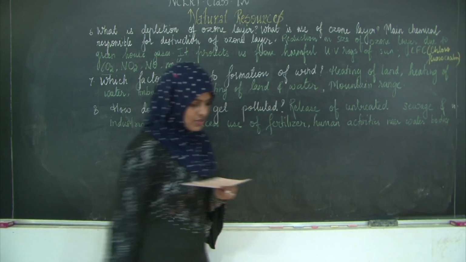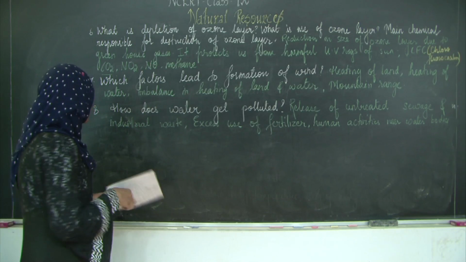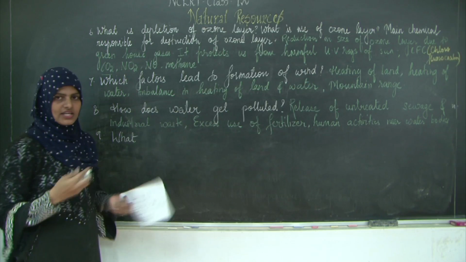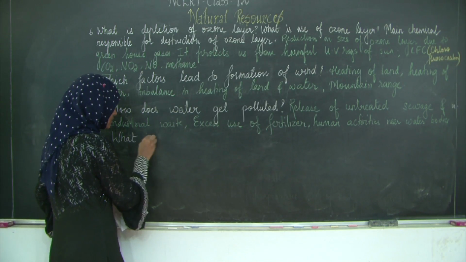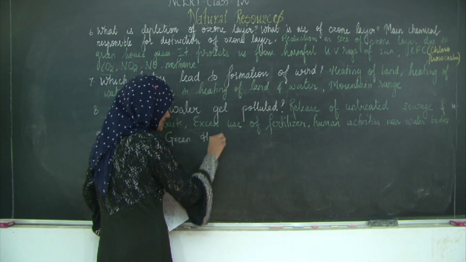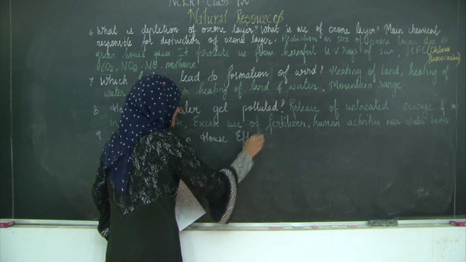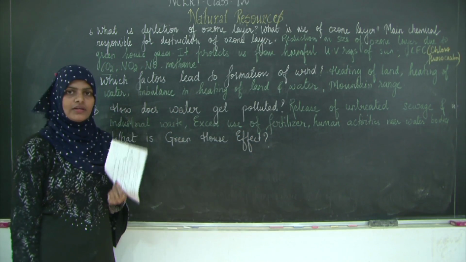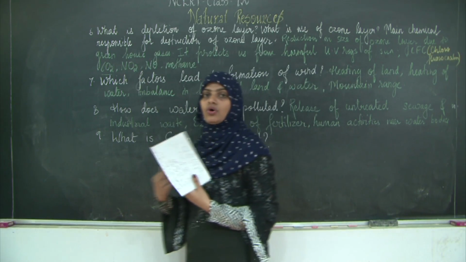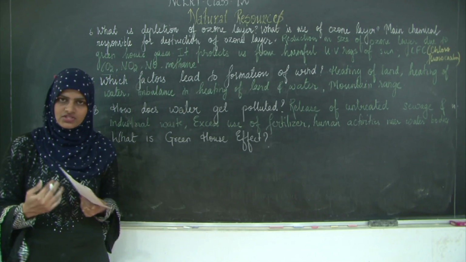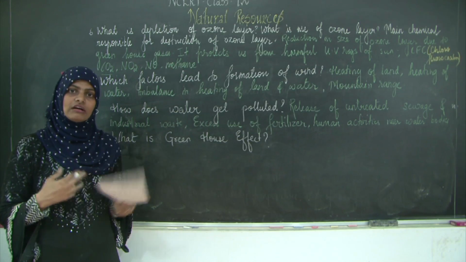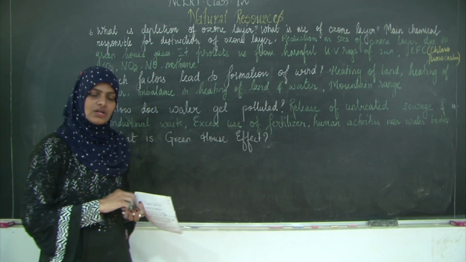The next question, what is greenhouse effect? Okay, now how does greenhouse effect take place? It takes place due to an excess amount of greenhouse gases. So we are going to write down what is greenhouse effect. This greenhouse effect generally causes global warming. Over here what happens is the greenhouse gases increase in the atmosphere. As a result, they do not allow the radiations of the sun which have come in to go back, and the average temperature of the earth increases. That is called your greenhouse effect.